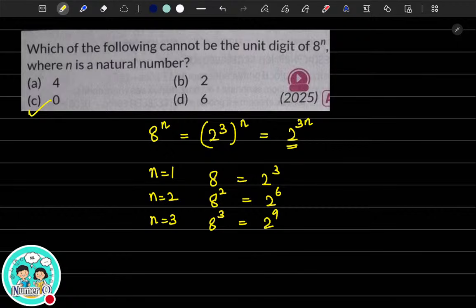Okay, so one of you was asking, if they ask which of the following can be a unit digit of a to the power n, probably you have to check for a to the power 1, a to the power 2. So you'll definitely have 8, 6, right? You have to do it for the first 4 numbers and see. The option will definitely have "all of the above" as well, if that was the question.